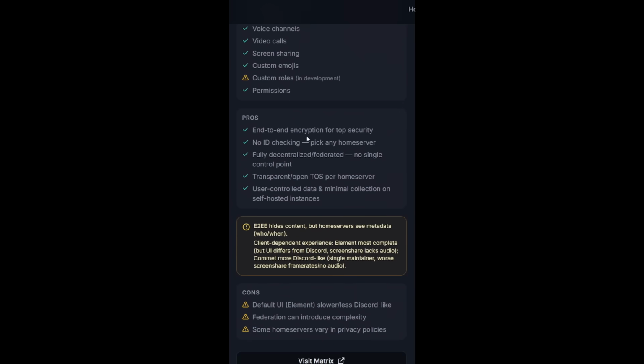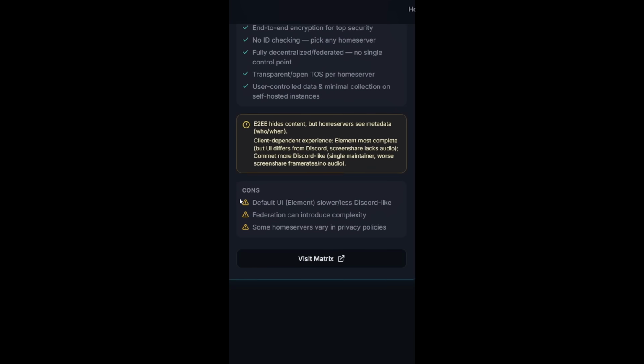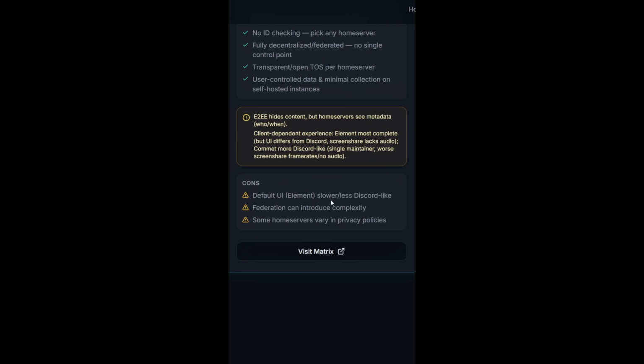So there are pros. They have end-to-end encryption for top security, no ID checking, fully decentralized and federated, transparent and open TOS, and user-controlled data, and minimal collection on self-hosted instances. Some of their cons: they have a default UI that's slower and less Discord-like. Federation can introduce complexity. I don't know what that means, but regardless, some home servers vary in privacy policies as well.